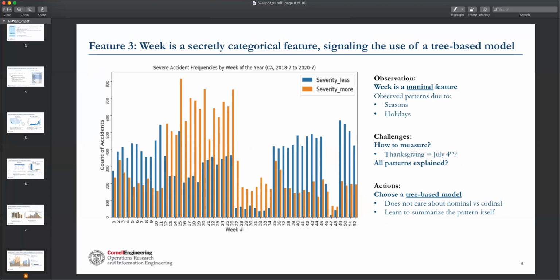But we face the challenge that some patterns are hard to measure. For example, how do we measure the impact of holidays? Does Thanksgiving have the same impact as July 4th? And can we interpret all the patterns? So instead, we decided to choose a tree-based model later, which does not care about nominal or ordinal features, and the model can learn to summarize the pattern itself.